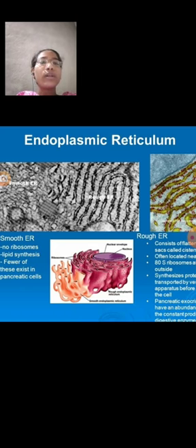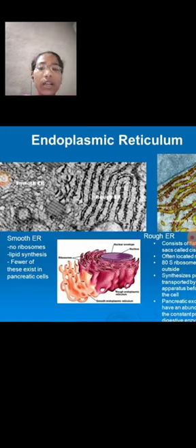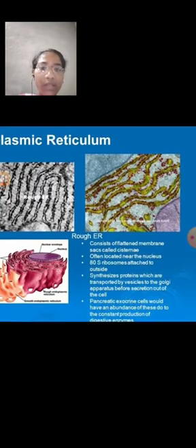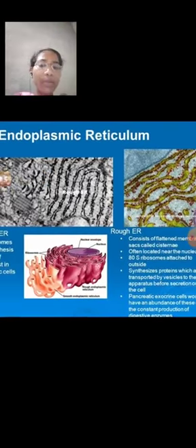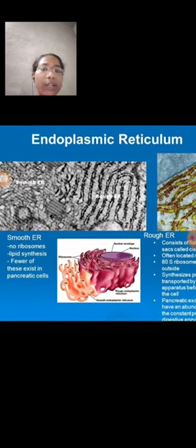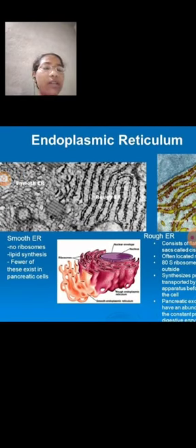In this picture you can observe rough and smooth endoplasmic reticulum. Other names of granular endoplasmic reticulum are ergastoplasm, basophilic substances, chromophilic substances, and Nissl bodies.